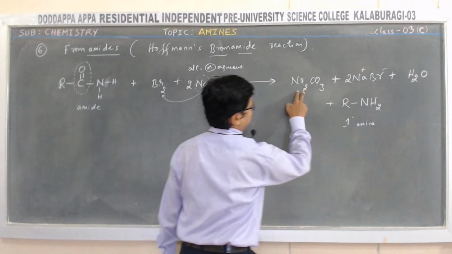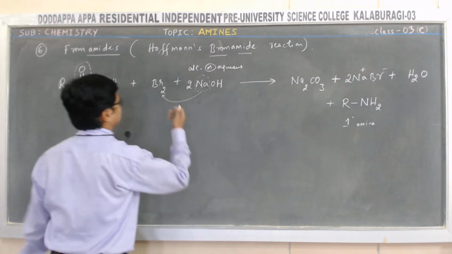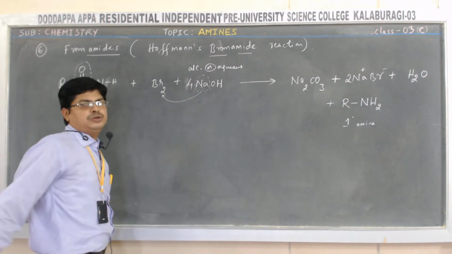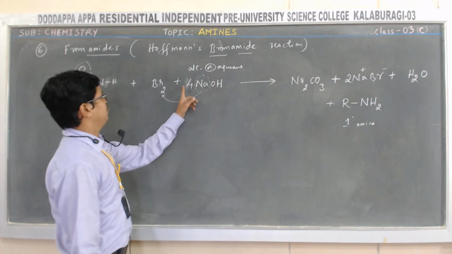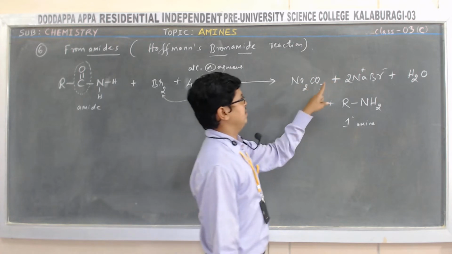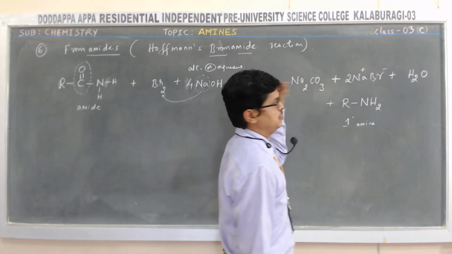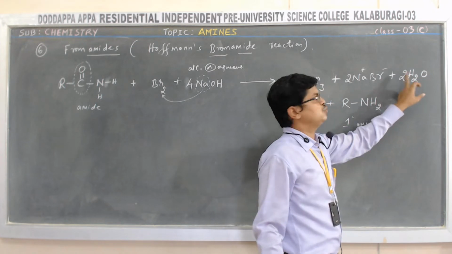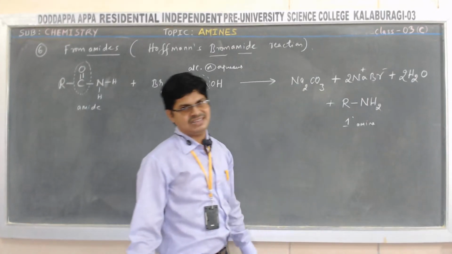2 Na plus 2 Na means 4 Na. So here, balance by writing 4 NaOH. So at that time oxygen should be 4 plus 1, that is 5. One oxygen is already there and 3 oxygens are there. So the remaining 2 oxygen, let me balance by adding 2 H2O. So 2 twos are 4 hydrogen, balanced.